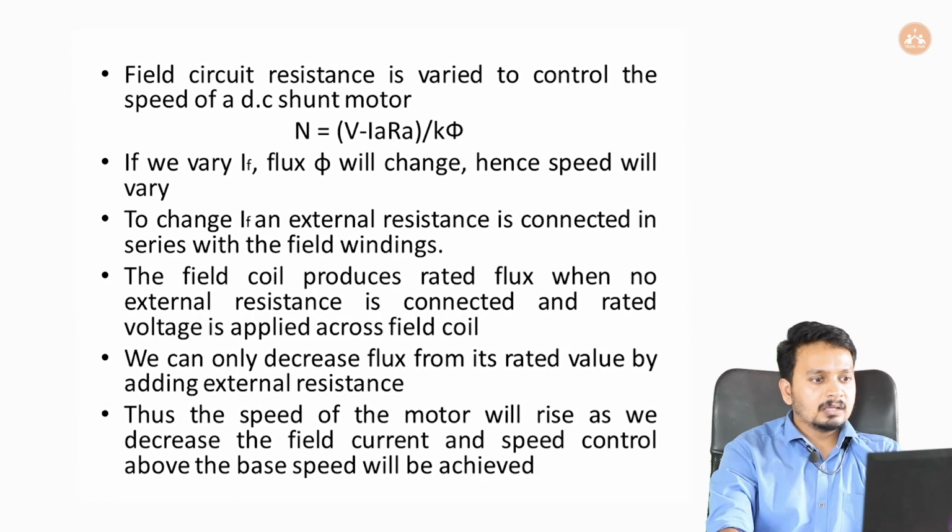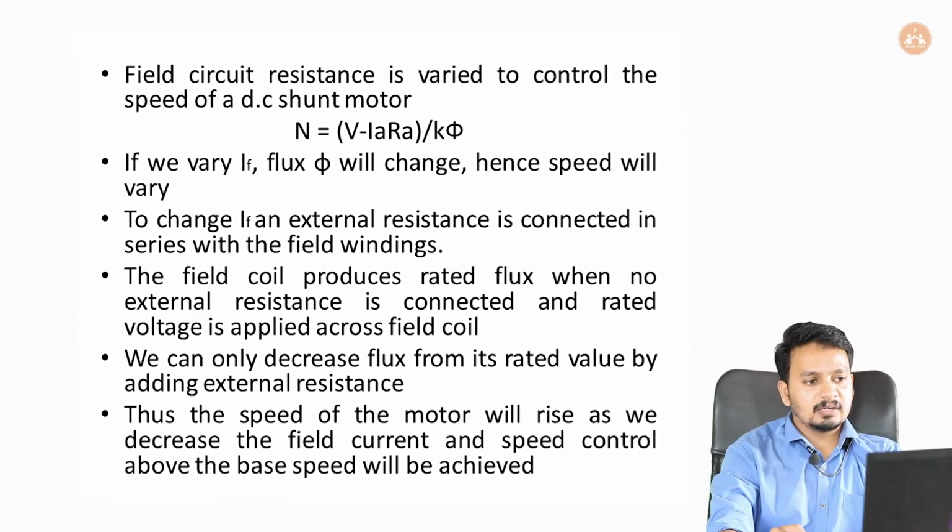Okay. So field circuit resistance is varied to control the speed of a DC shunt motor, and we know N equals V minus IaRa the whole divided by K phi. And if we vary the field current, the flux will change and hence the speed will vary.